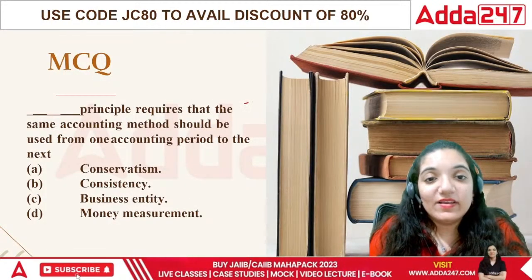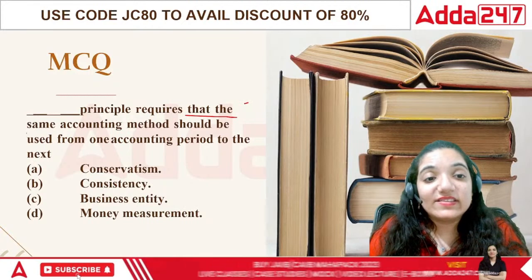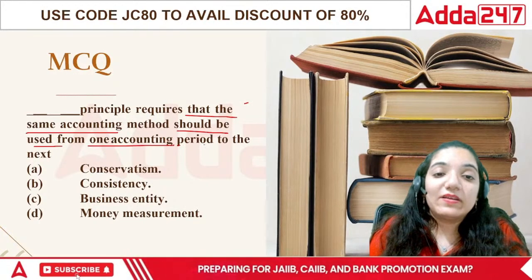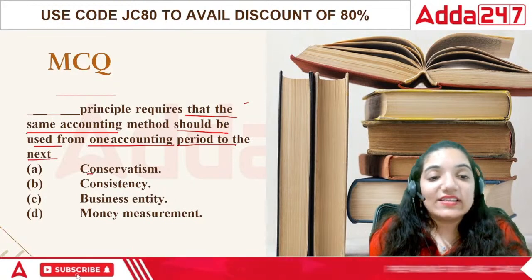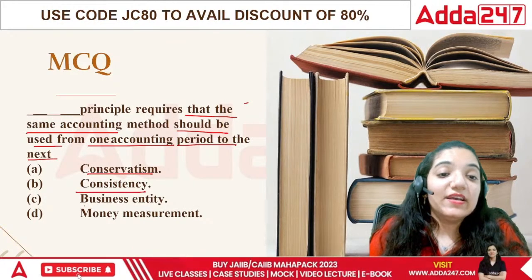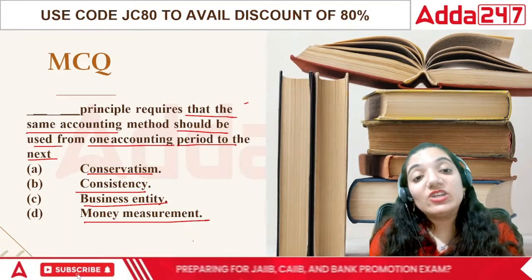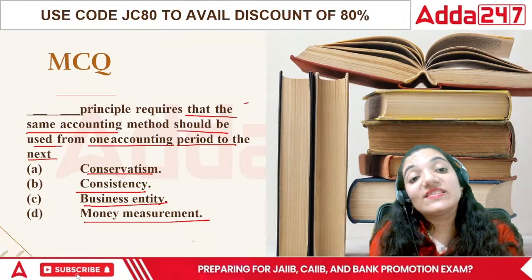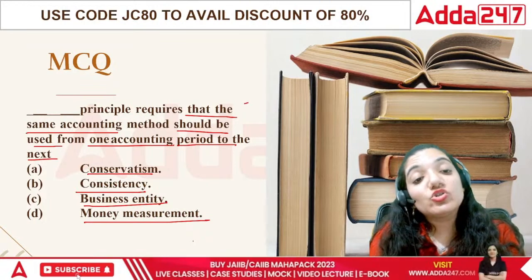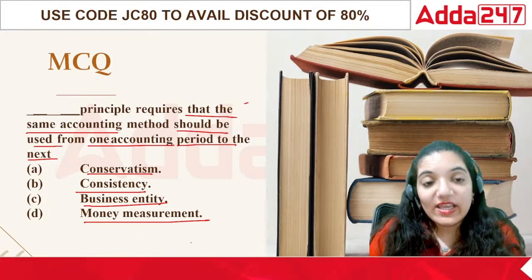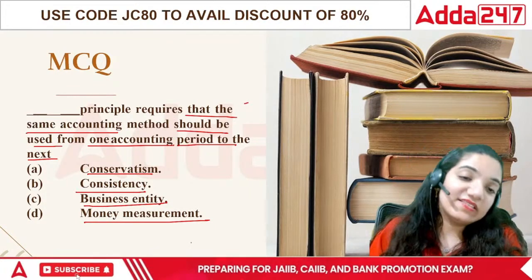Dash principle requires that the same accounting method should be used from one accounting period to the next. Conservatism, consistency, business entity, or money measurement. We are asking that the same method should be used from one accounting period to the next accounting period.